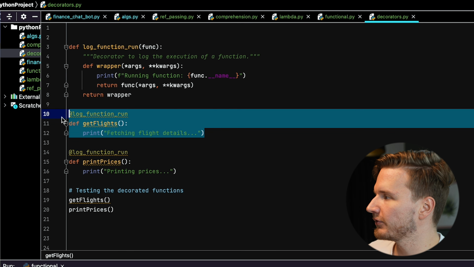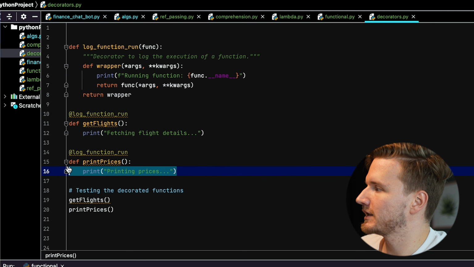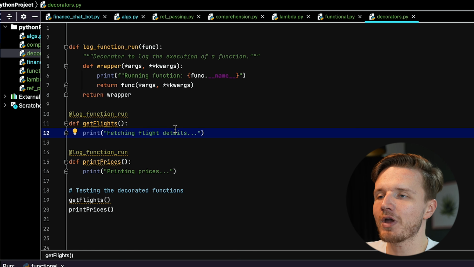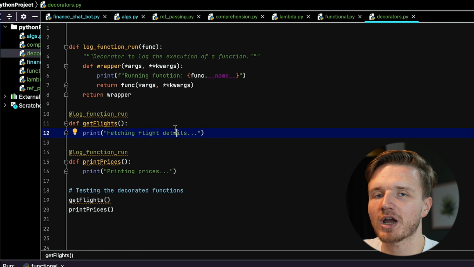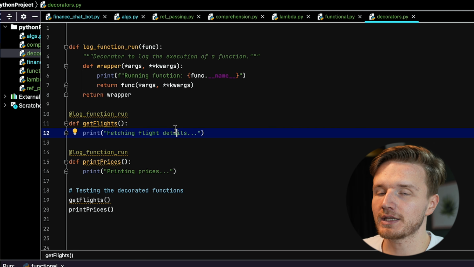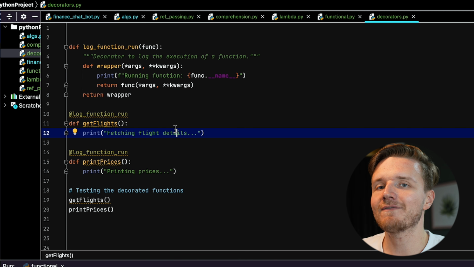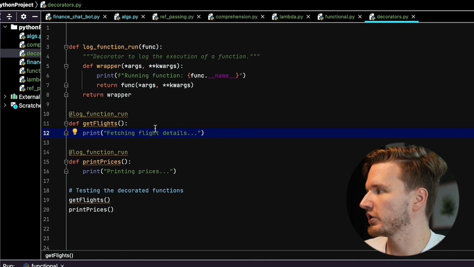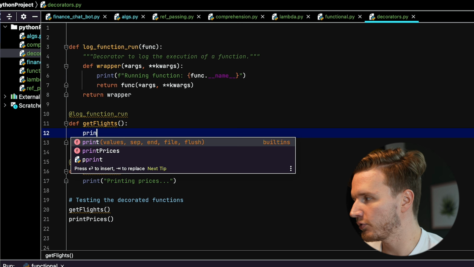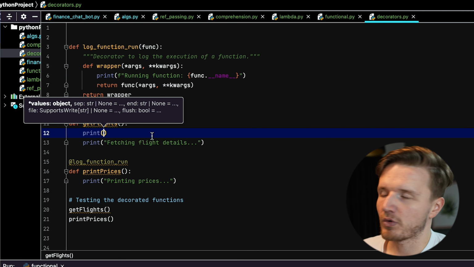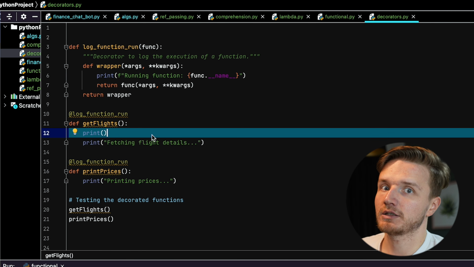So I have this function get flights, and I have this function print prices. Whenever any of these functions run, just to keep track of which functions are running when, I want to print to the console. Of course, I could simply write print "running function", but that would require me to repeat code. And as programmers, we want to be lazy and reuse the same thing as much as possible.